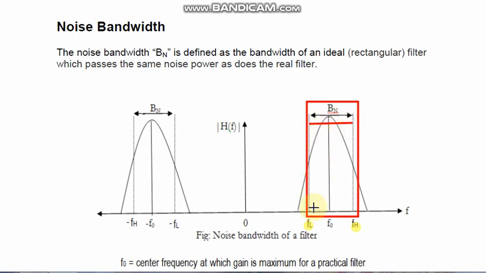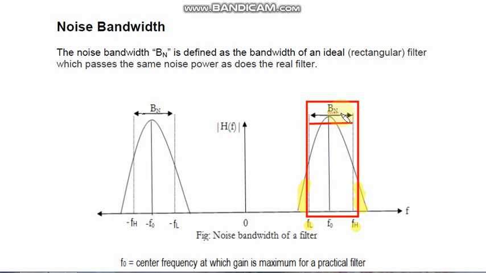So this part is of the ideal filter, but you will be able to watch that this area is of the practical filter, the real filter. From mathematical calculation we get the values of R and C, resistance and capacitance, which are the elements of the filter, and due to which we can find the formula of bandwidth and evaluate the magnitude of bandwidth.